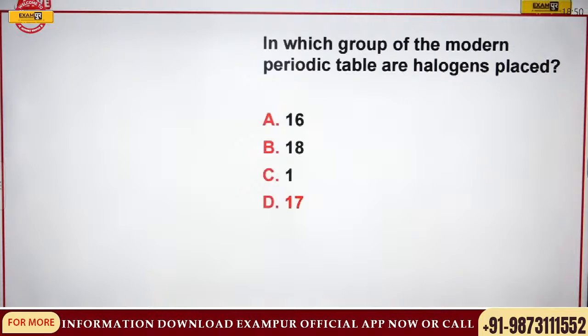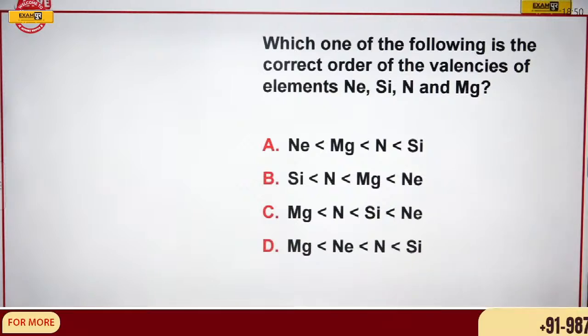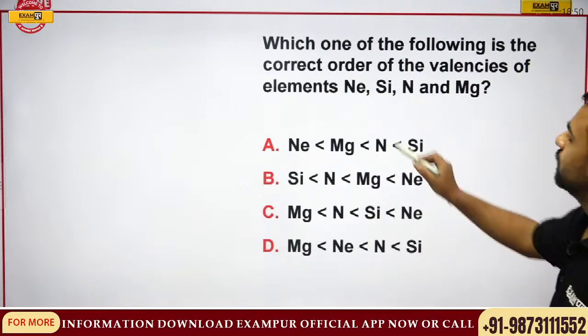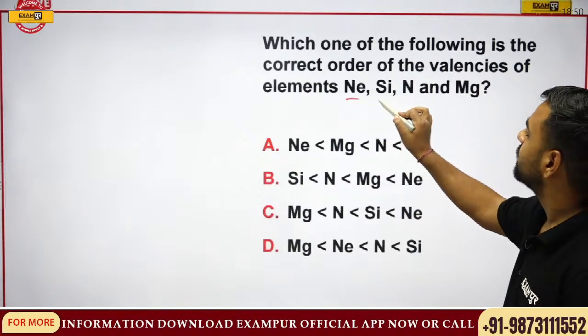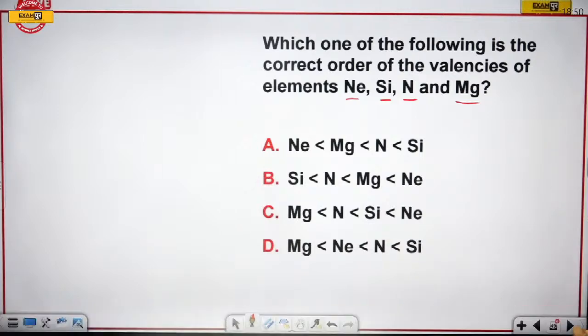Next and last question of the day. The question is, which one of the following is the correct order for the valencies of elements neon, silicon, then we have nitrogen and magnesium? Can you give me this answer? We are talking about the valencies and we have already understood what the valency was.